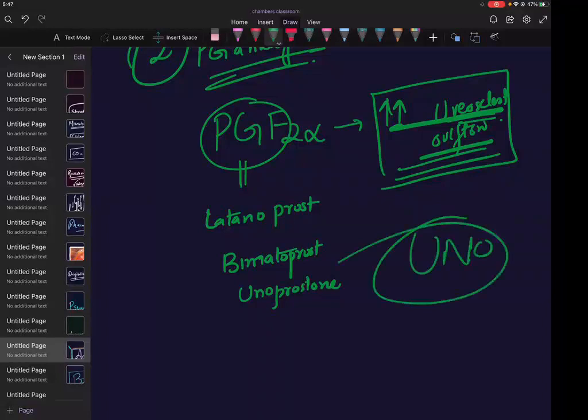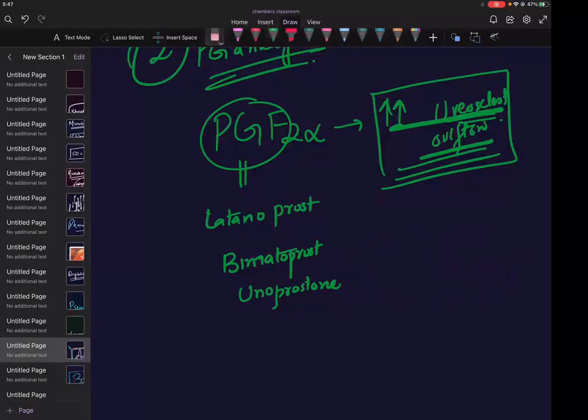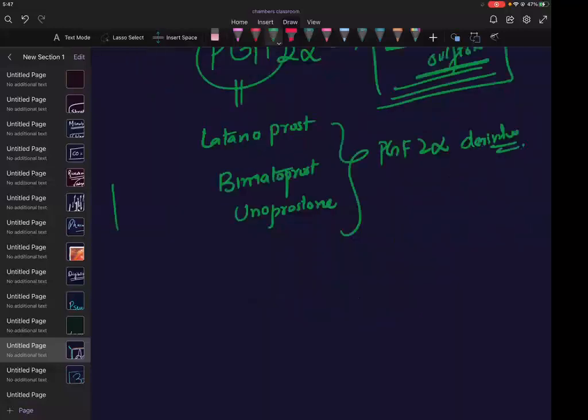So that is unoprostone. Have you played Uno, guys? Cards, Uno. Okay, unoprostone. So these all are PGF2 alpha derivatives. And they are the drug of choice for primary open angle glaucoma.